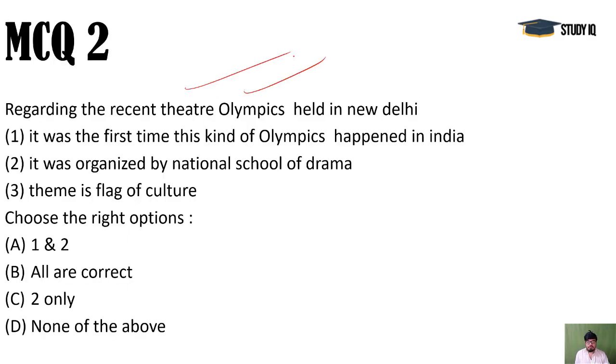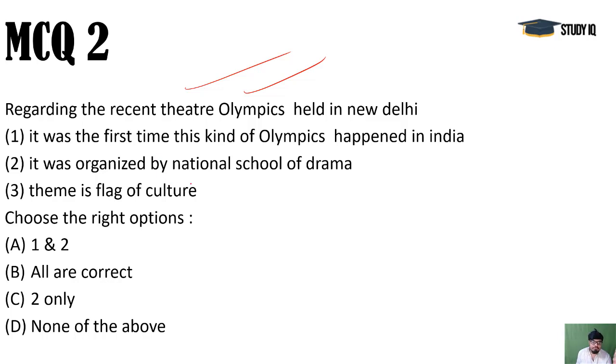Next, Theatre Olympics. Last year, we hosted a very important event here, called Theatre Olympics, that was started in 1993 in Greece. And you see, there are many art directors in the European region, and they started it. And for the first time, India's National School of Drama hosted and organized this particular Theatre Olympics, because artists from all over the world participate in it, and there are many competitions and prizes. So that's why they call it Olympics.